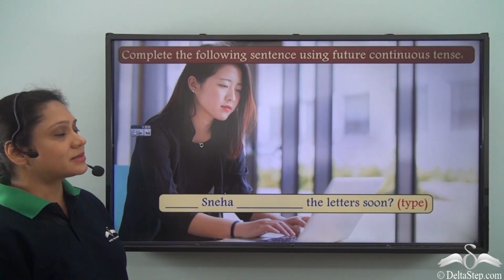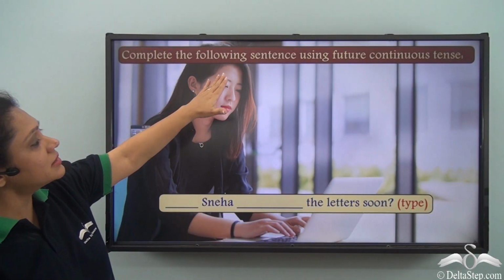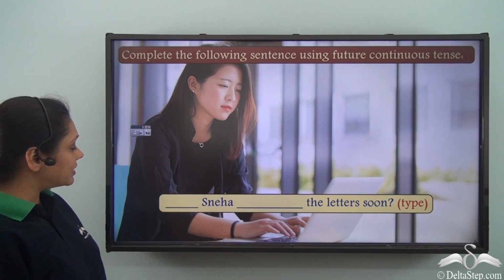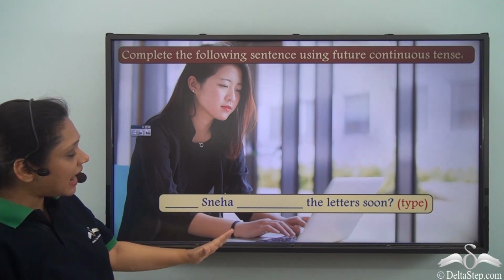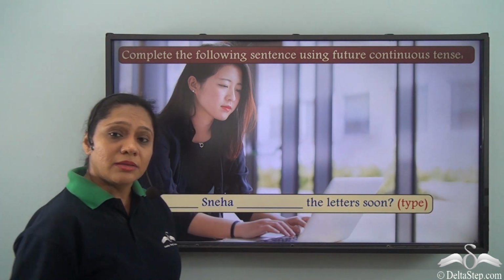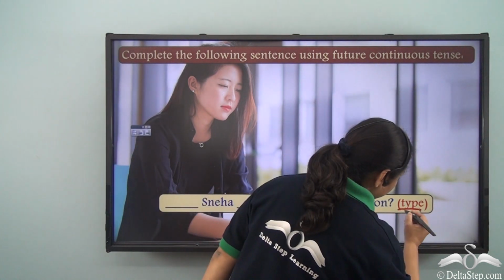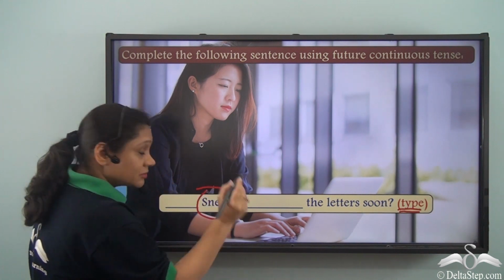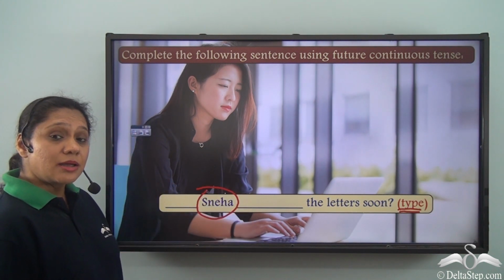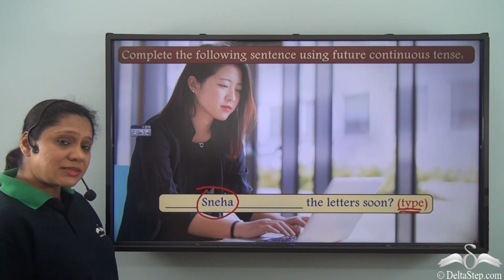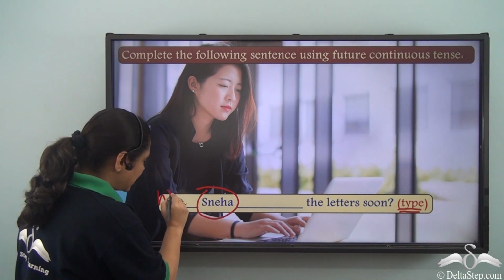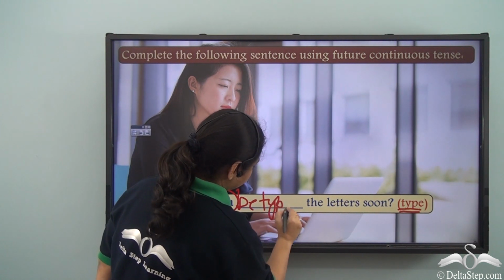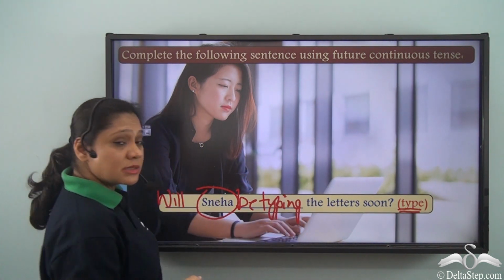Now let us do this exercise. Complete the following sentence using future continuous tense. And the sentence given to us is dash Sneha dash the letters soon. The verb given is type. Now we see Sneha is a singular subject. So what will be the form of the sentence here? It will be will Sneha be typing the letters soon.